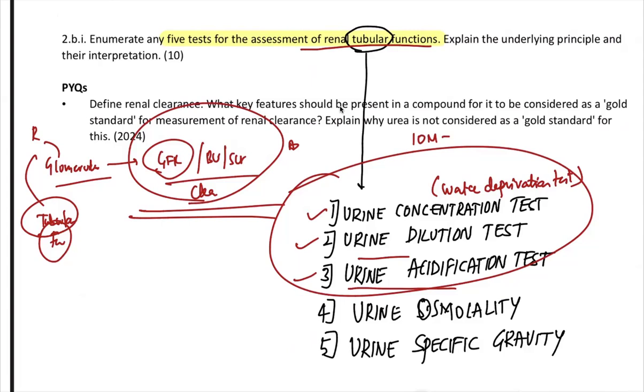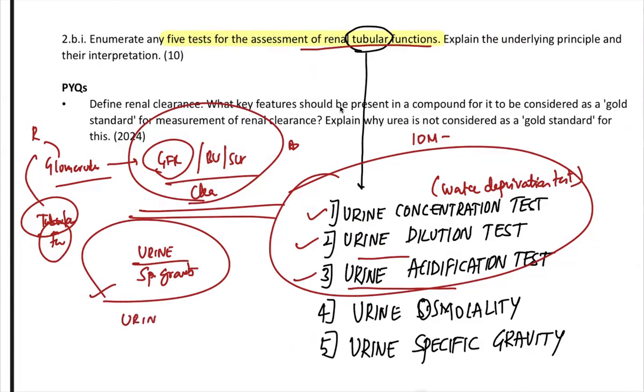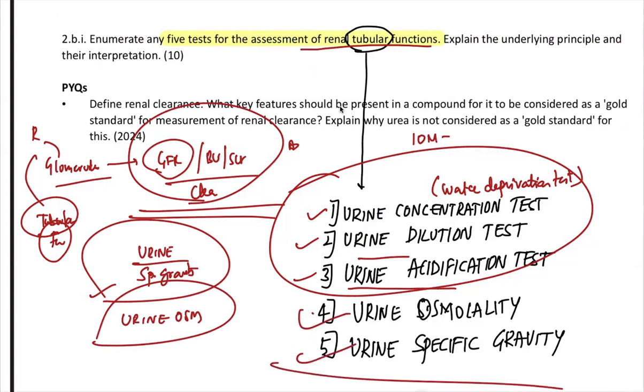Not in detail. I just gave you the names, but when I was discussing urine examination, I told you the importance of specific gravity. Specific gravity, or urine osmolality, is one parameter based on which you can find out whether the tubular function is good or not. So these are my 5 tests which are used in assessment of the renal tubular function.